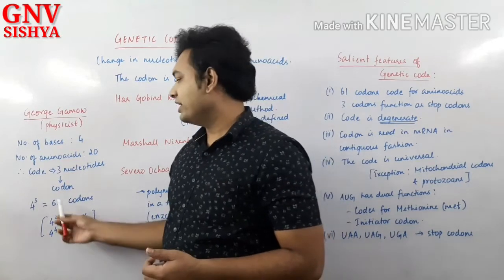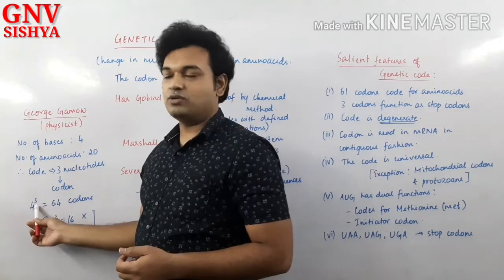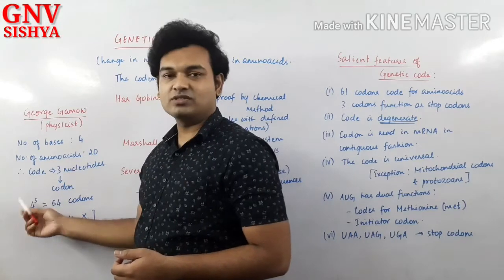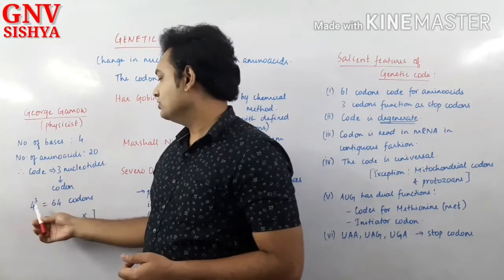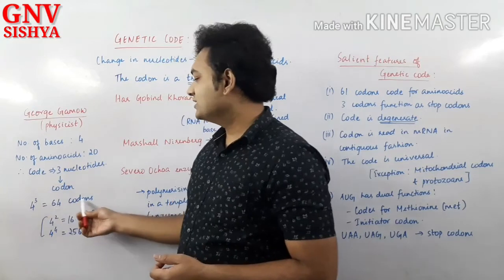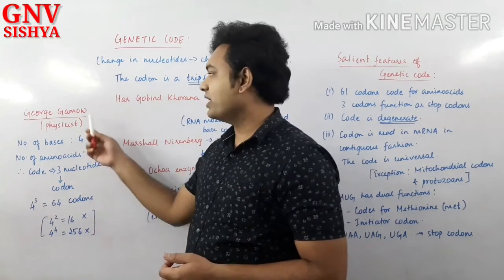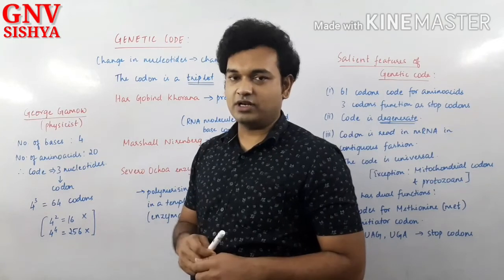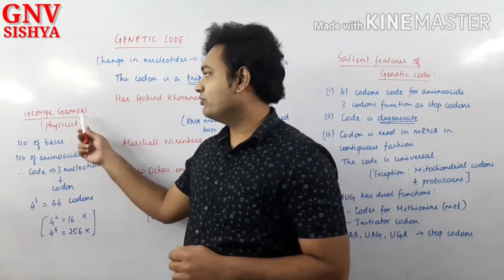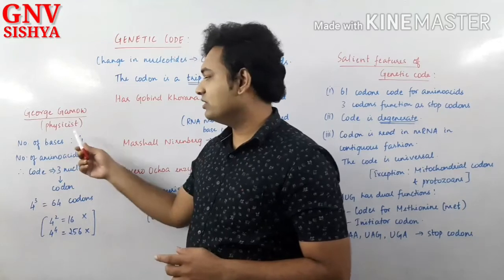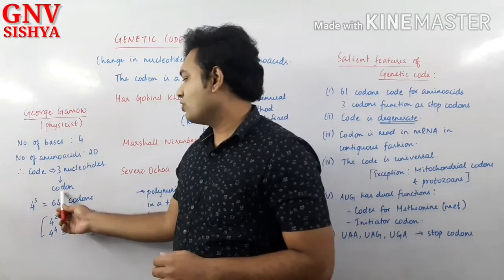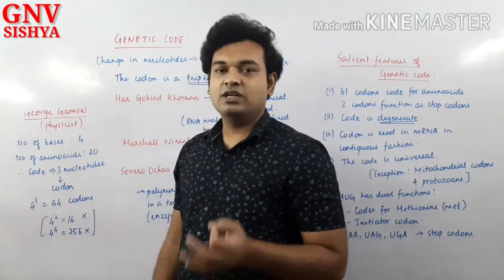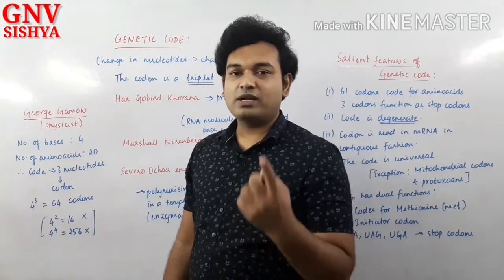So therefore it must be 3. The number must be 3. The magic number is 3 for a particular codon. So 4 power 3 produces 64 codons. This was proposed by George Gamow, but George Gamow did not have the proof for that. That you should note down. The proof was not given by George Gamow. Only the theory was given that a codon will consist of 3 nucleotides. 3 nucleotides correspond to 1 amino acid.